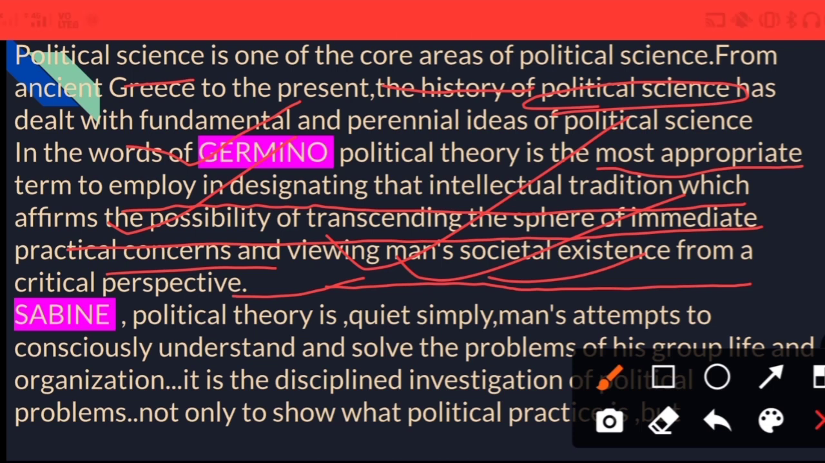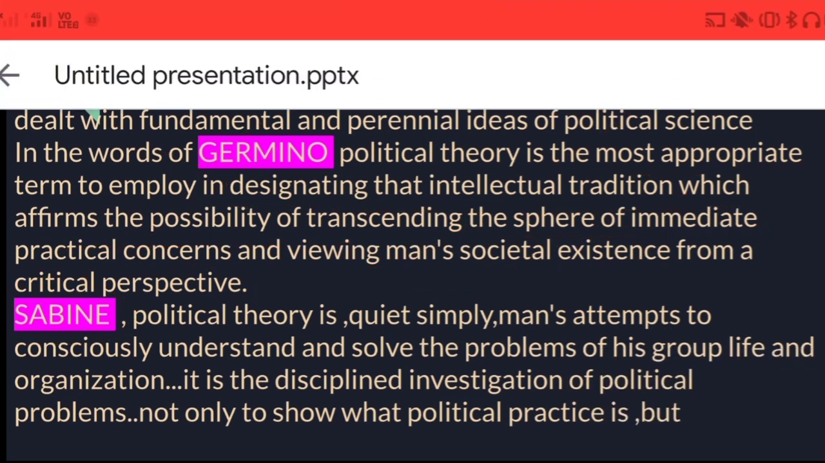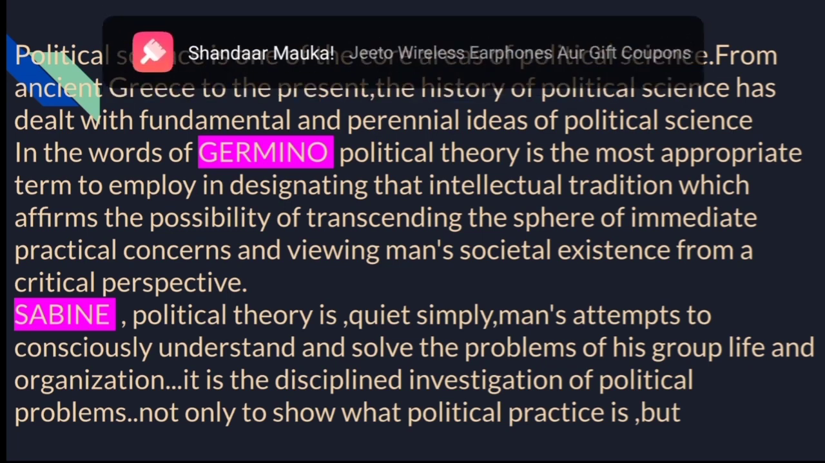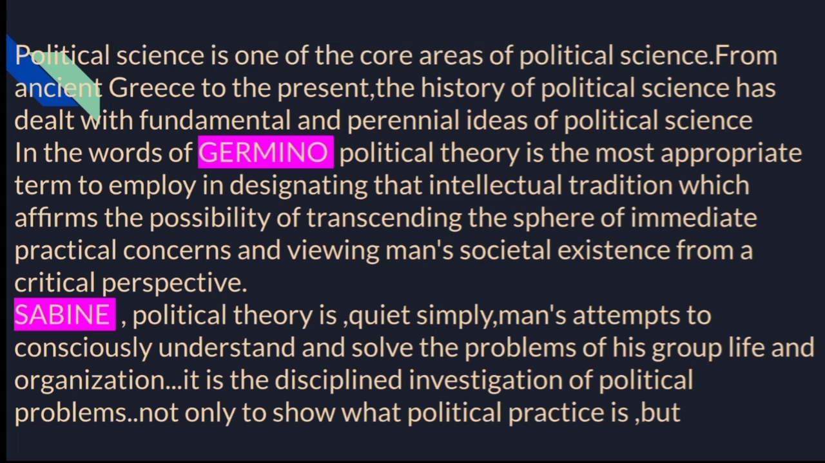When we talk about the second one, Sabine has explained this theory better. What he said is that this theory is quite simply man's attempt to consciously understand and solve the problems of group life and organization. So it is the disciplined investigation of political problems, not only to show what political practice is.